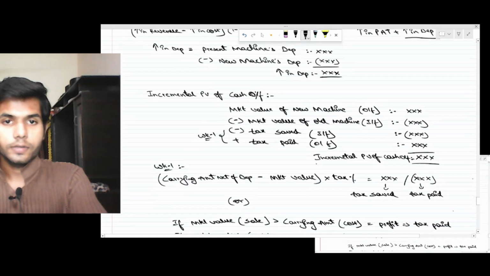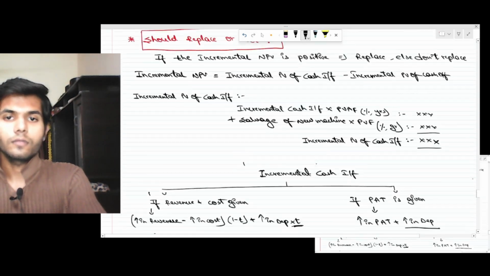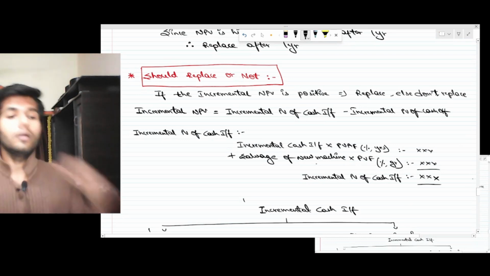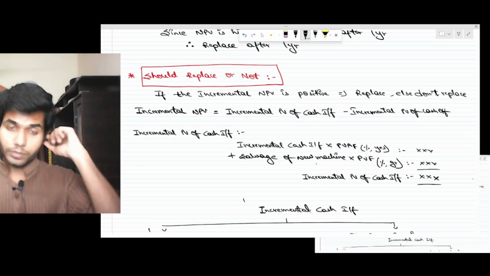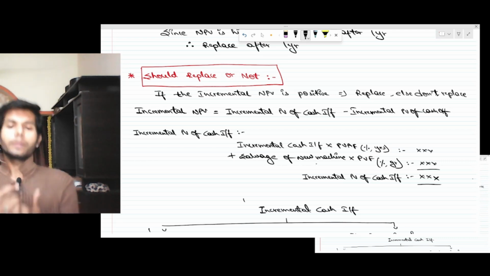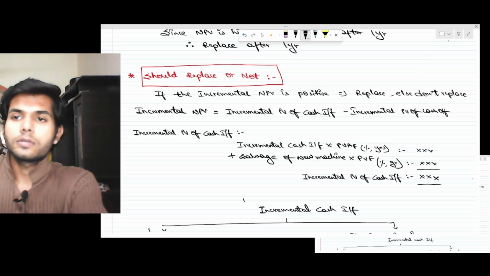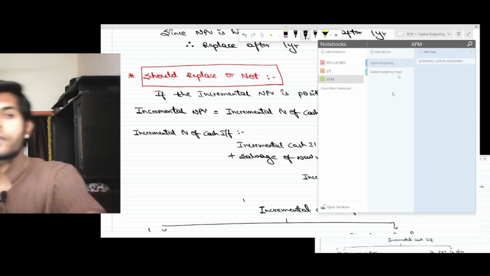We have discussed even this. So yet again, should we replace it or not? That would be solely dependent on the incremental NPV. Incremental NPV would be incremental PV of cash inflow minus incremental PV of cash outflow. I'll make it this way for you.